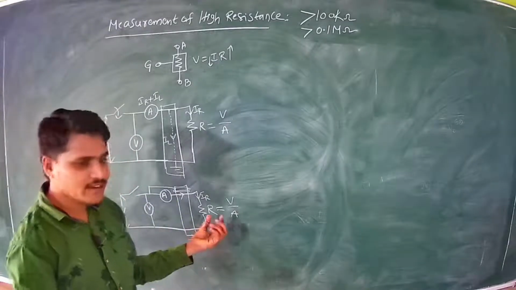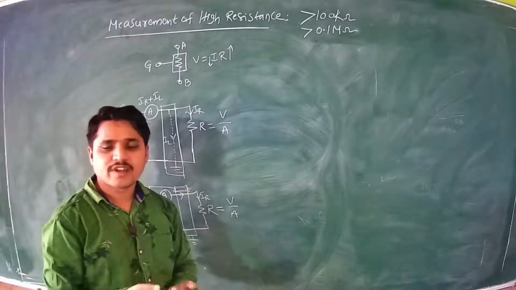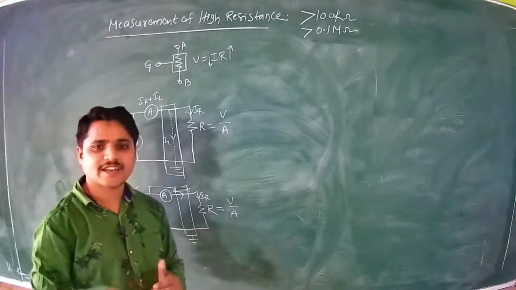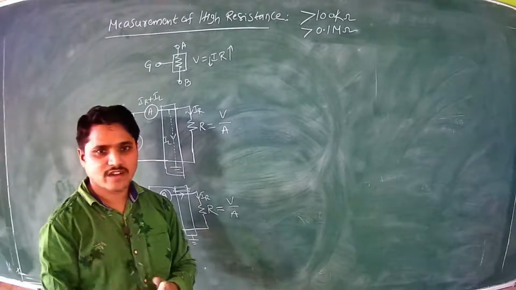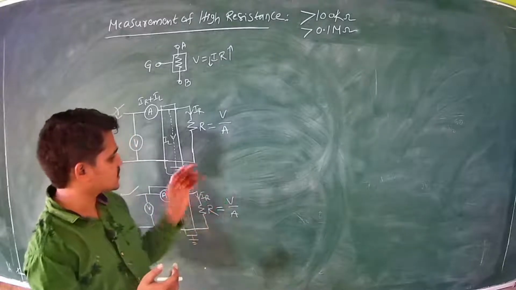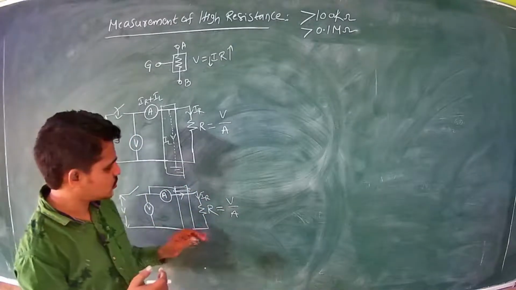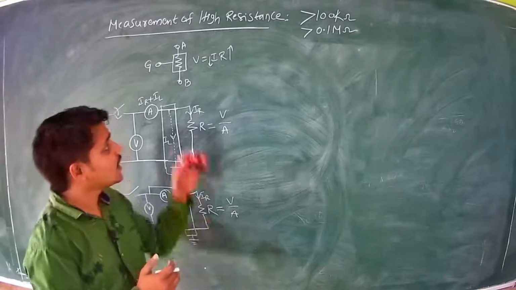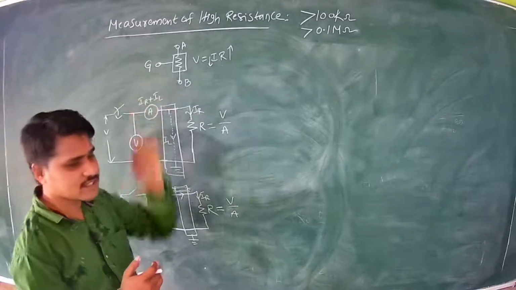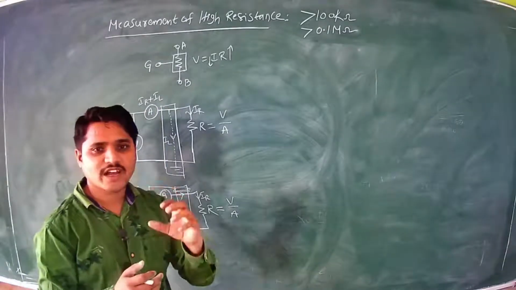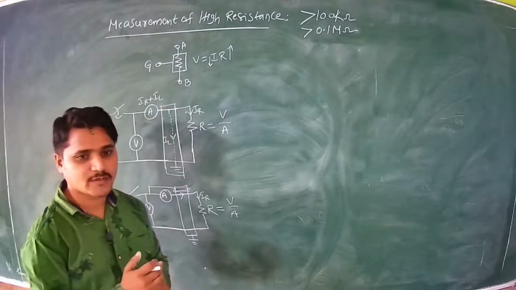So therefore it is necessary to calculate the high resistance, because of the leakage current. This is the importance of the third terminal, that is the guard terminal. So therefore the high resistance measurement consists of these guard terminals.